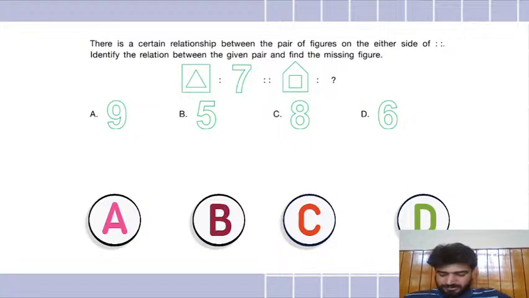Okay, Swadhin says A. Arohi says A. Option A, Arya. Swatik says C. Arohi says A, Arya says A, Swadhin says A. Swatik changed his answer and is saying A now.